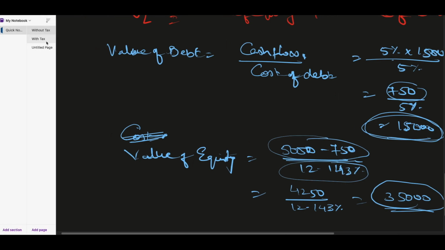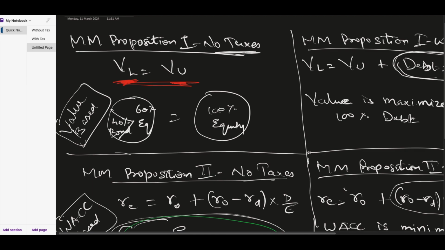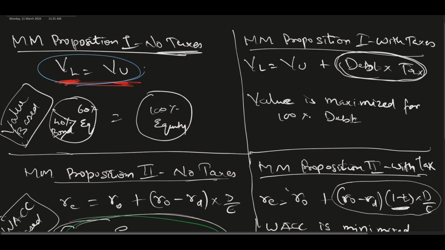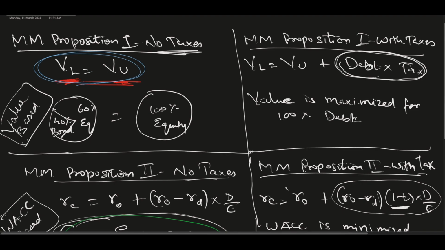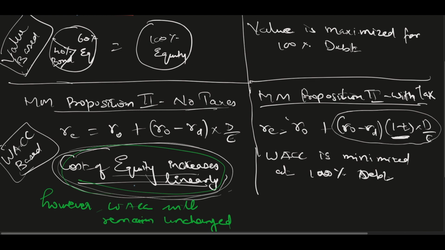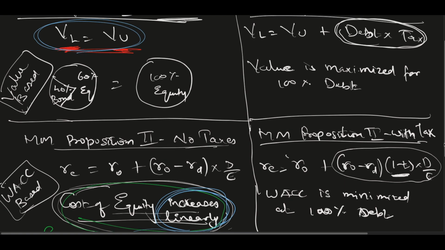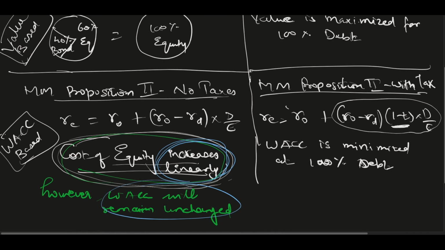So I hope all these points are cleared, that value remains unchanged. Before also it was 50,000, after also it was 50,000, and cost of equity increased linearly. Before it was 10 percentage, and after the debt it became 12.143 percentage. However, the WACC was before also 10 percentage, after issuing debt also it was 10 percentage only. So WACC remains unchanged. So I have just proved all the left hand side information here.